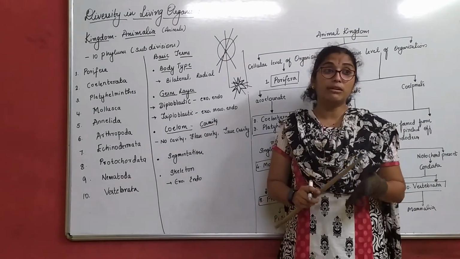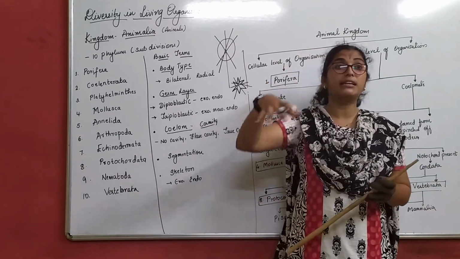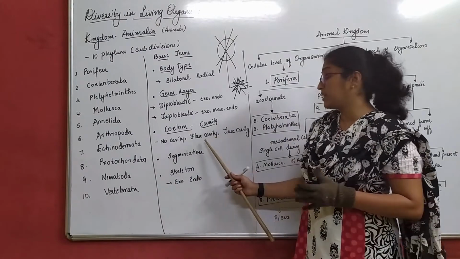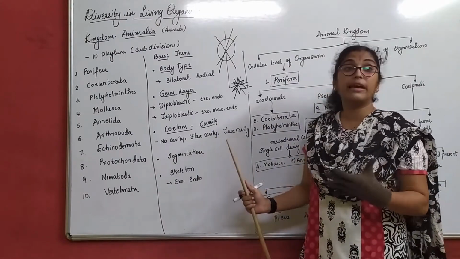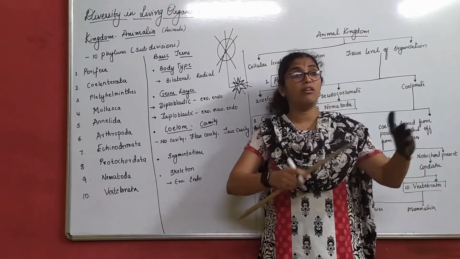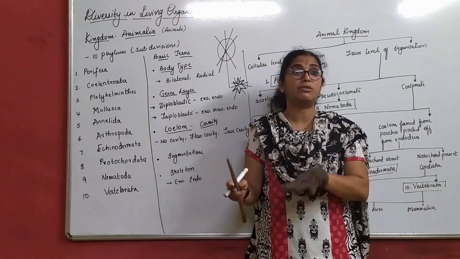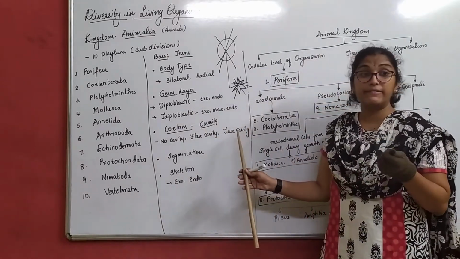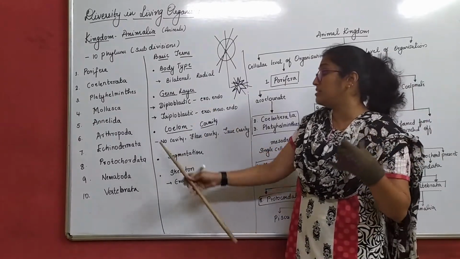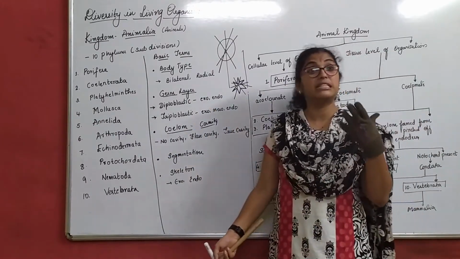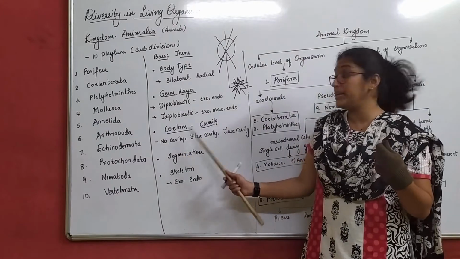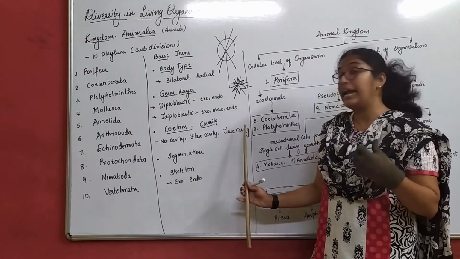But actually there is no cavity, right? You have created some false cavity. That is how it is called as true cavity: a house which has all its own space. Say for example, it has a bedroom, kitchen and dining room. It is called as a true cavity. So we differentiate the organism in terms of this coelom, that is cavity. So acoelomate, pseudocoelomate and coelomate.